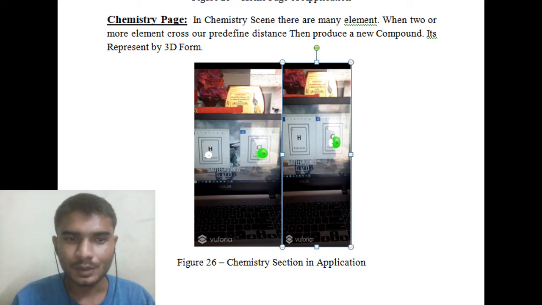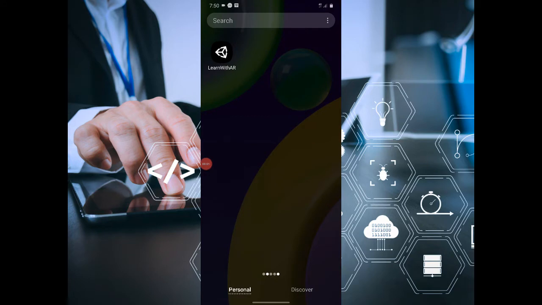In this, point your device camera at the molecule AR structure in your lecture notes, and an interactive 3D representation of that molecule will appear before your eyes, and it also shows the chemistry reaction for those elements. So we will create an Android application for chemistry reactions. I will show our application, Learn with AR.